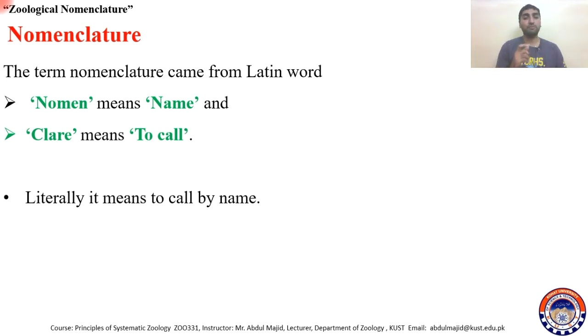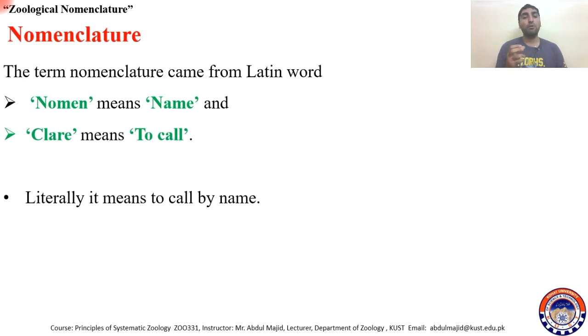Why is it important? Because, like, we call tomato in English tomato, in Urdu tomato, in Pashto tomato, or Batengad, or something like that. And in many other languages, the name is different.